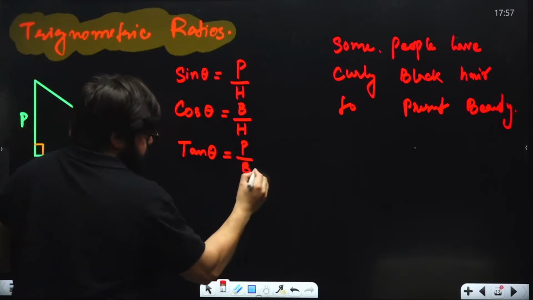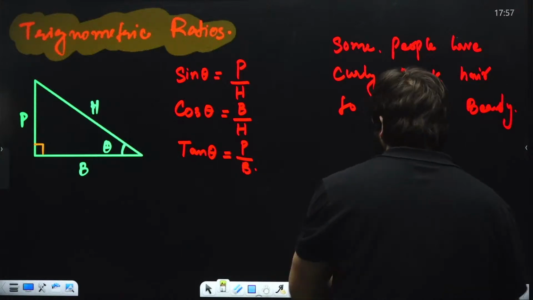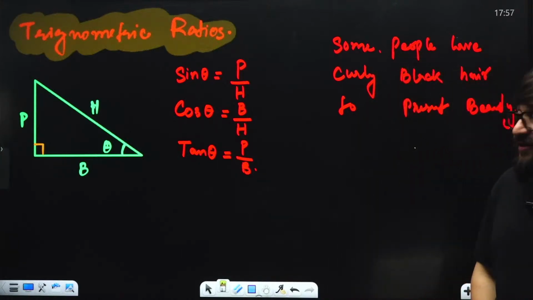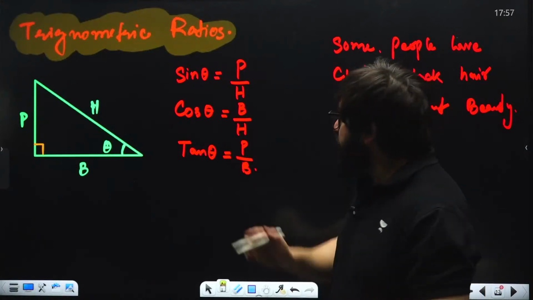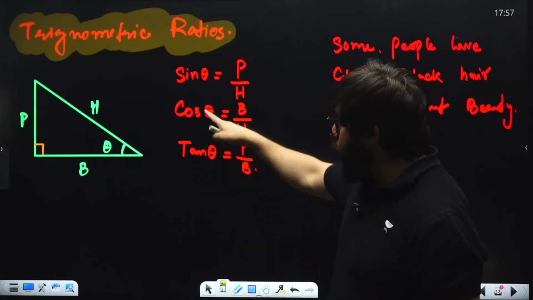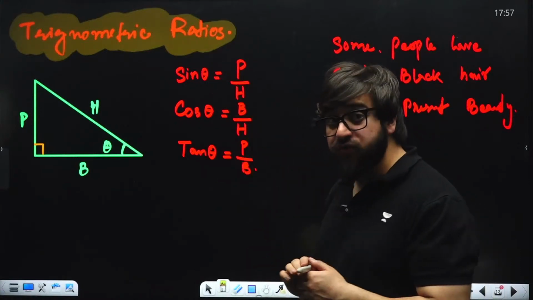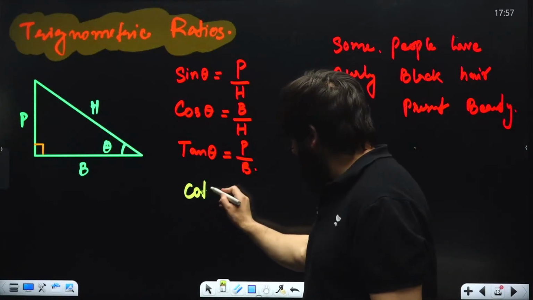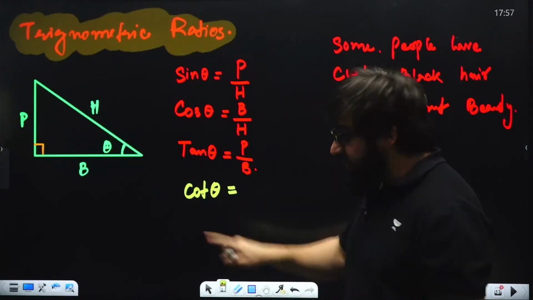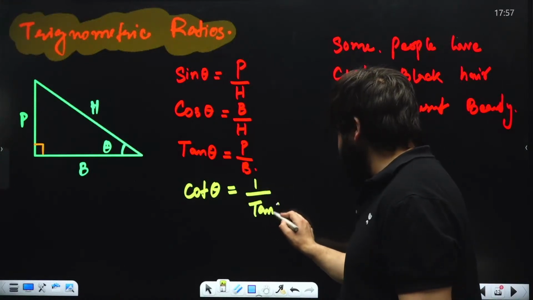These are what we call the trigonometric ratios. Then the inverse of sine is cosec, cos is sec, tan is cot. Cot is the inverse of tan, that is 1 upon tan theta.